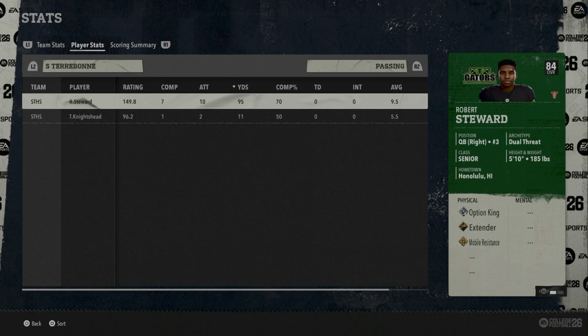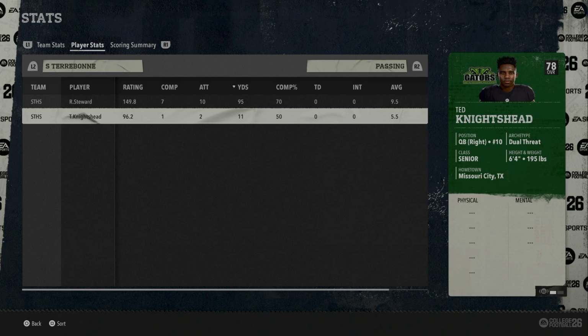He did get injured though. He got that little medical injury mark right there. And just a reminder, because of the way I'm doing this in play now mode, we're not able to carry injuries over from game to game. So that's not something we're going to do. If someone gets knocked out for the game, like we saw with Robert Stewart, he's obviously going to be out for the game, and they're just going to have to deal with that for that particular game. But once we move on to the next week, all of that gets reset, so everybody's back at full health. So we will not be carrying injuries over from game to game.